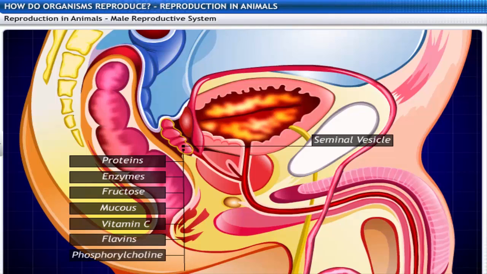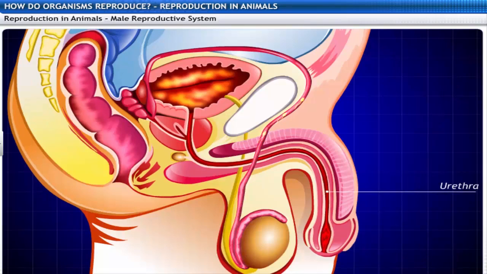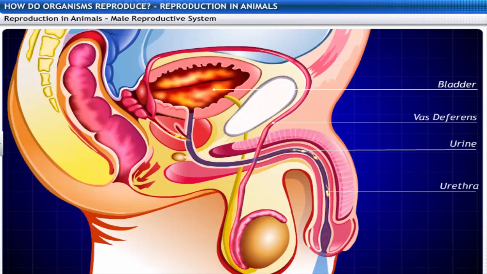flavins, phosphorylcholine, prostaglandins. The secretion from the prostate gland comprises simple sugars and is alkaline in nature. The urethra forms a common passage for both the sperm and urine, as it is just one tube that connects the glands, the bladder and the vas deferens.